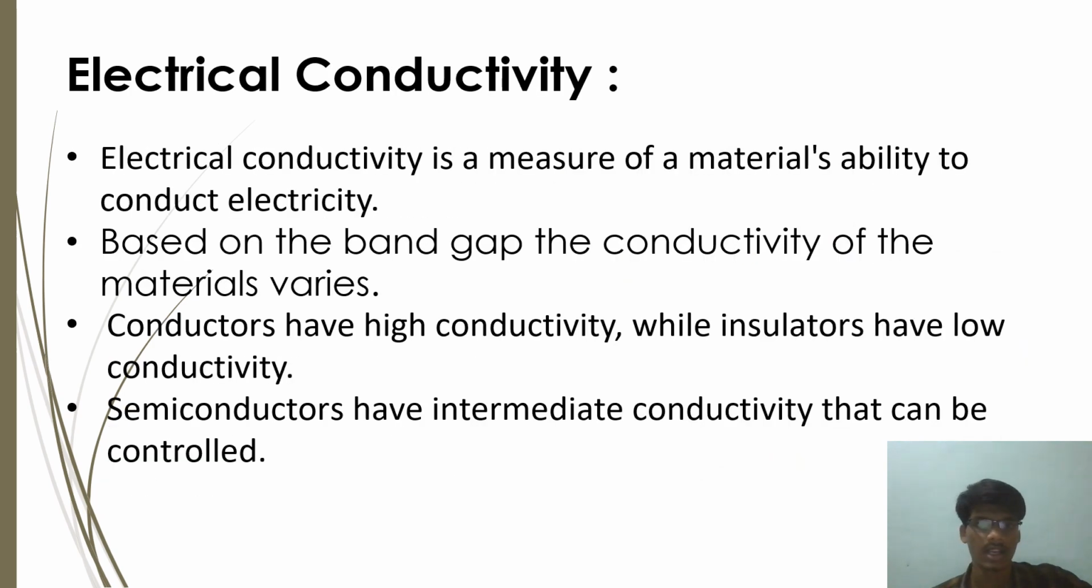Next, electrical conductivity. Electrical conductivity is a measure of a material's ability to conduct electricity. Based on the band gap, the conductivity of the materials varies. Conductors have high conductivity while insulators have low conductivity. Semiconductors have intermediate conductivity that can be controlled.